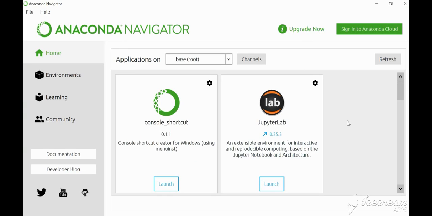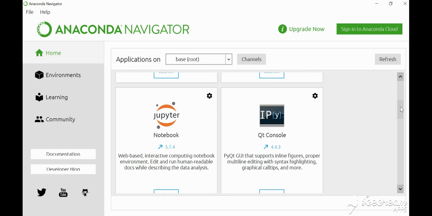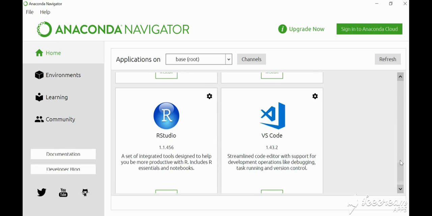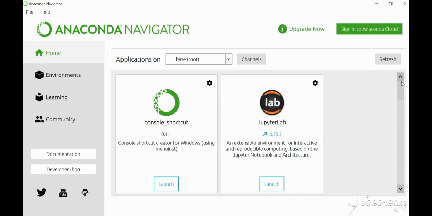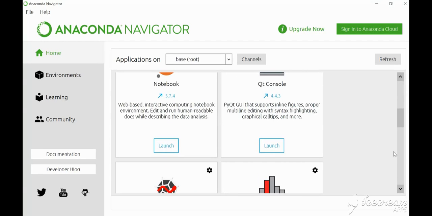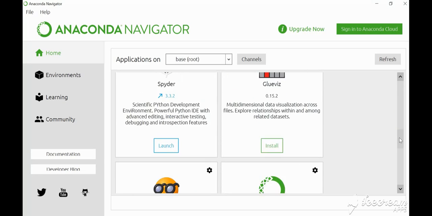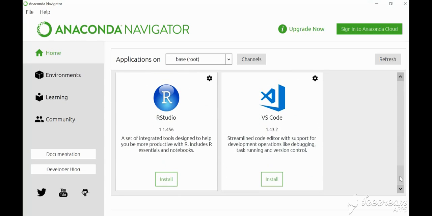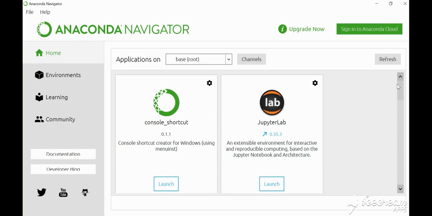This is the main window of Anaconda, and here you can see there are a lot of tools available. You can use any of them according to your choice. Some are installed by default, but some are not installed.